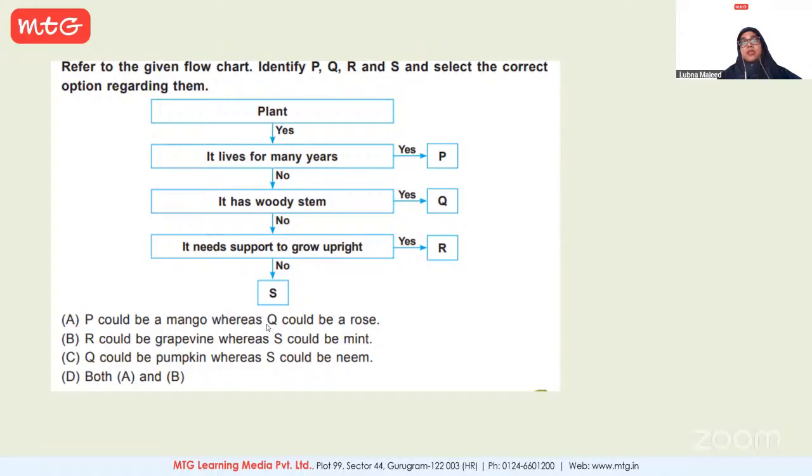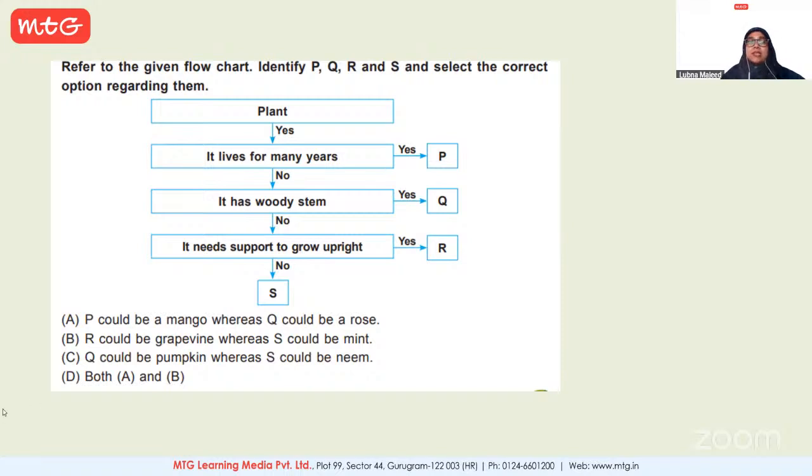Okay, then it says whereas Q could be a rose. Q, woody stem, rose. Rose is a shrub, right? So we reach this answer that yes, this is correct. Now let's have a look at the second statement. It says R could be a grapevine. Now for R, it needs support to grow upright. Yes, grapevines need support to grow upright. Whereas S could be mint. Why? Because it doesn't need support and it has a very weak stem. So it's a herb. So we found that even statement B seems correct. So A and B both seem correct.